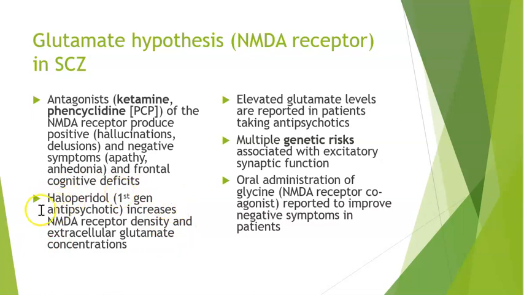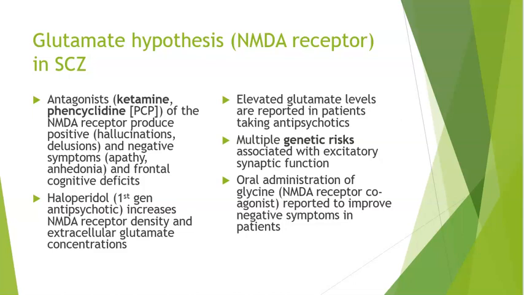So again, this is an antipsychotic that's not targeting dopamine. It's targeting something upstream from there. These elevated glutamate levels are then reported in patients that take antipsychotics. Even if they're taking an antipsychotic that targets dopamine, we still see elevated glutamate levels. So again, it's suggesting that it's not just the dopamine that is causing these symptoms in schizophrenia, that there are other ones involved.